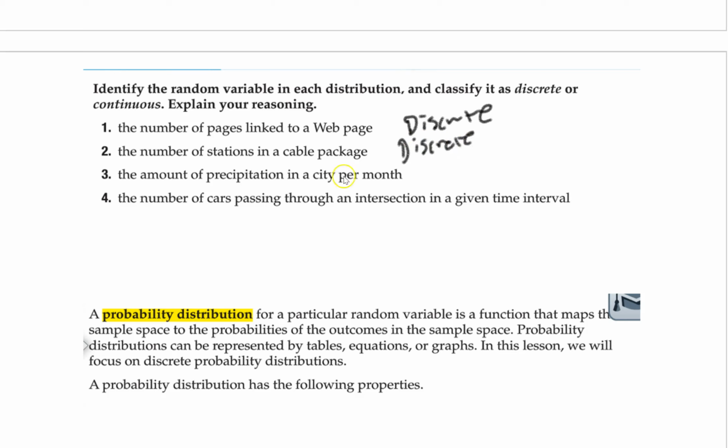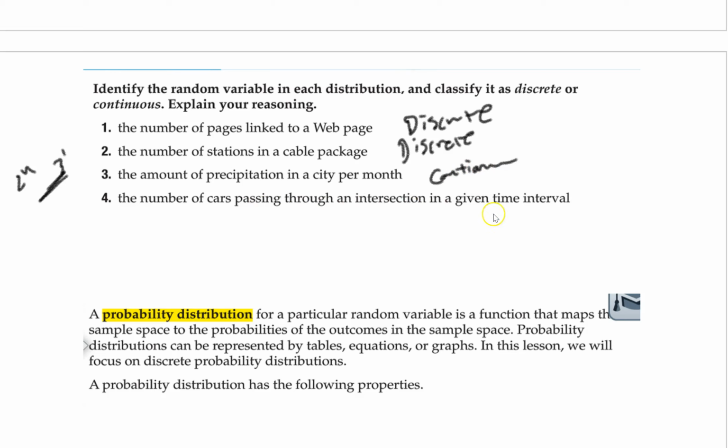The amount of precipitation in a city. So how much does it rain in a city? That is continuous. The rain in the city is not going to be 2 inches and then jump up to 3 inches with nothing in between. There's in between values. It could be anything. So this is continuous. It could fall anywhere in between.